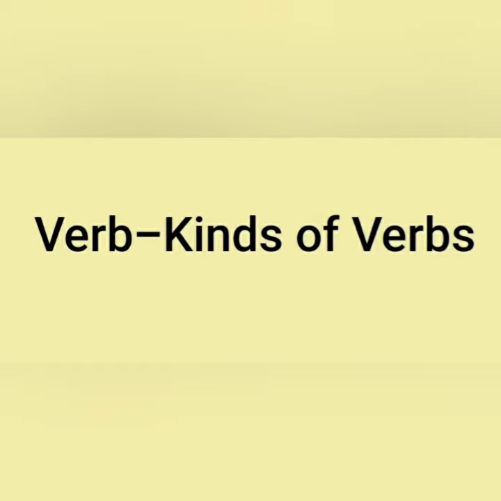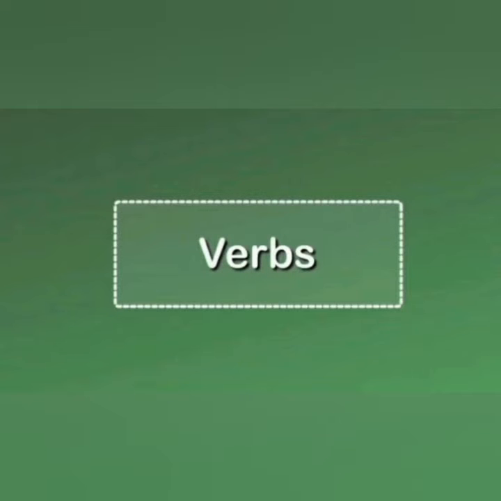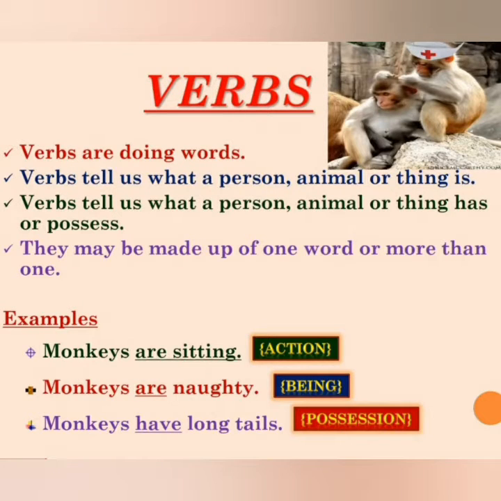Students, today we are going to start a new chapter, verb, kinds of verb. Students, do you remember what is verb? Yes, a verb is a word that tells us something about a person or thing. A verb may tell us about a physical action, mental action, state of being, what a person or thing is, or what something owns.